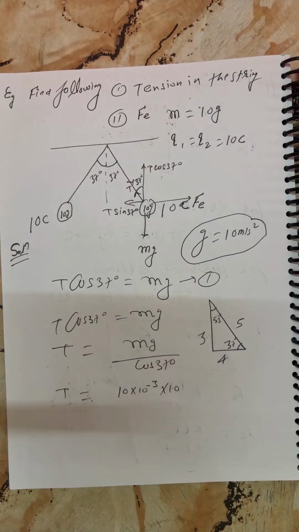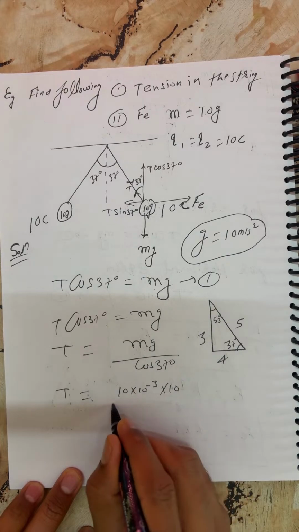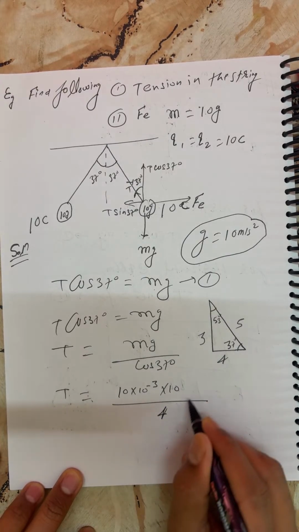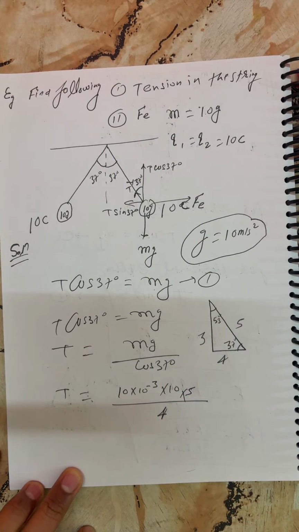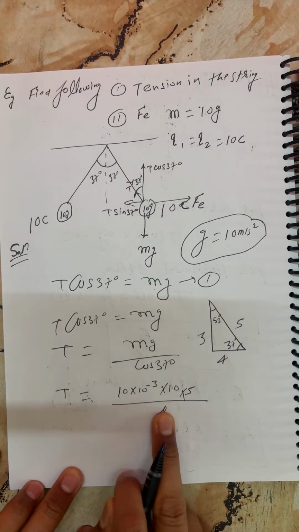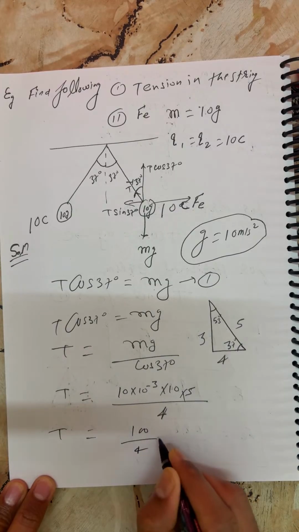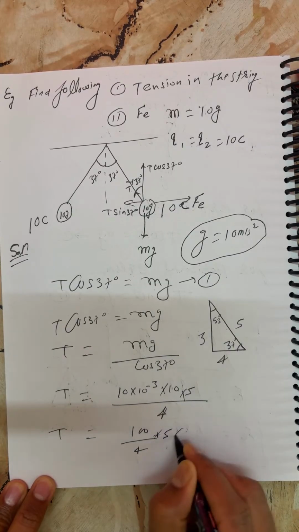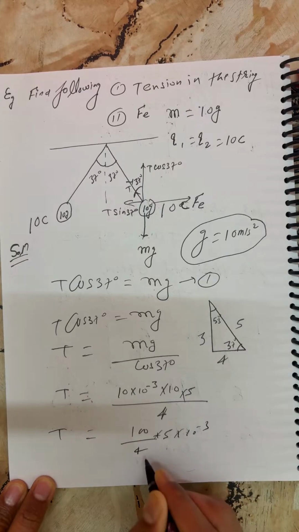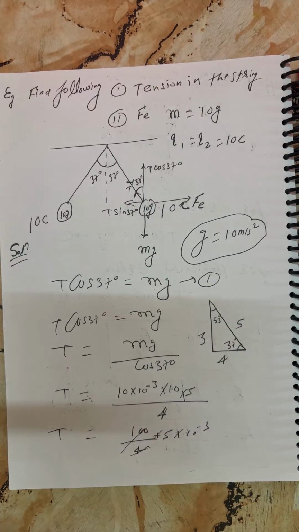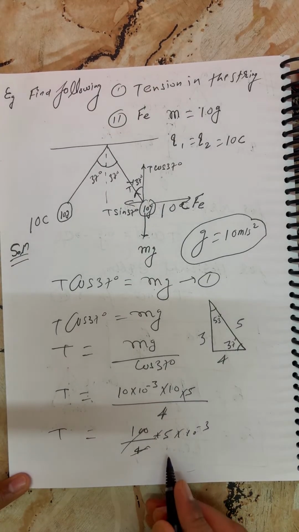If not mentioned, then you can take g equal to 9.8 meters per second squared. Look here. Cos 37, you can write from the triangle: this is 4 into 5 g, which is 100 g. T equals 100 by 4 into 5 into 10 to the power minus 3. 4 into 25 is 100, so 25 by 5.